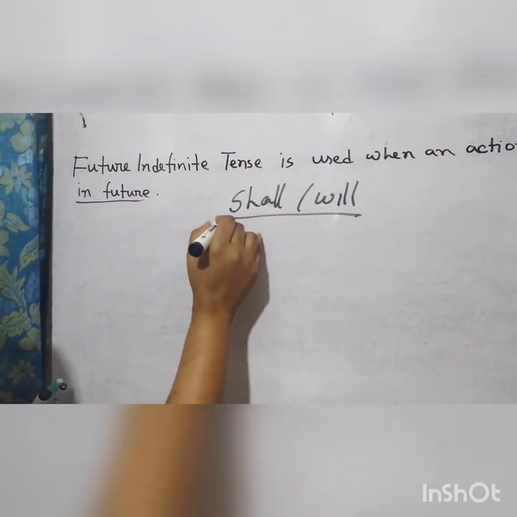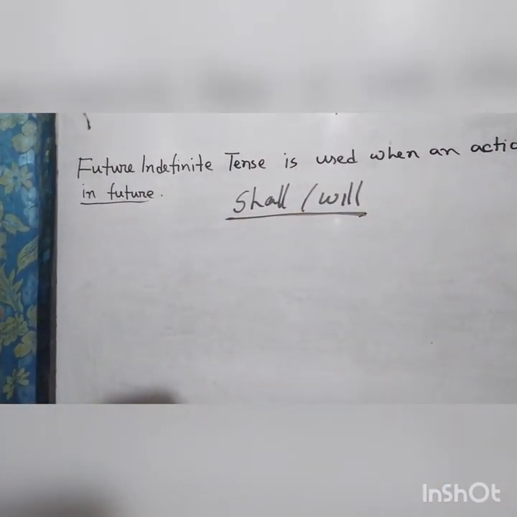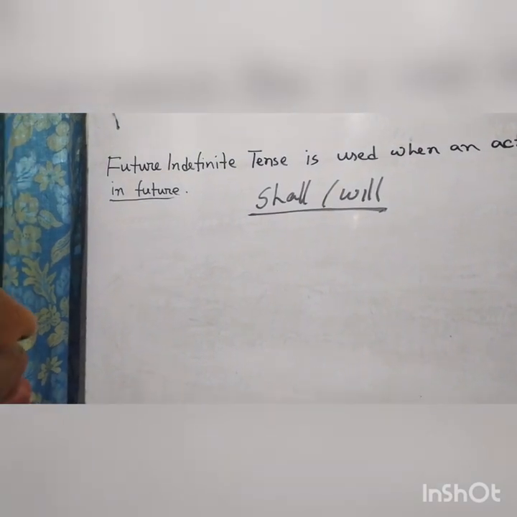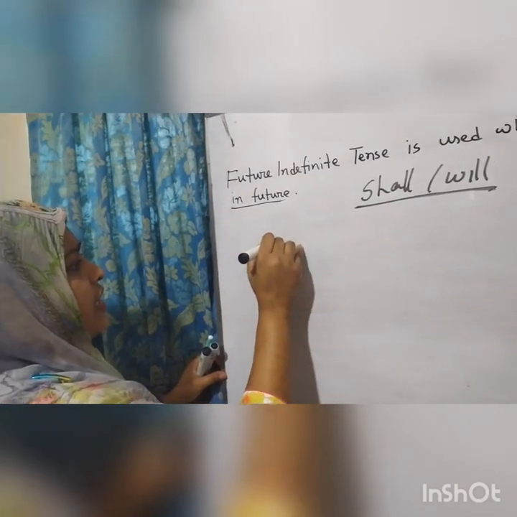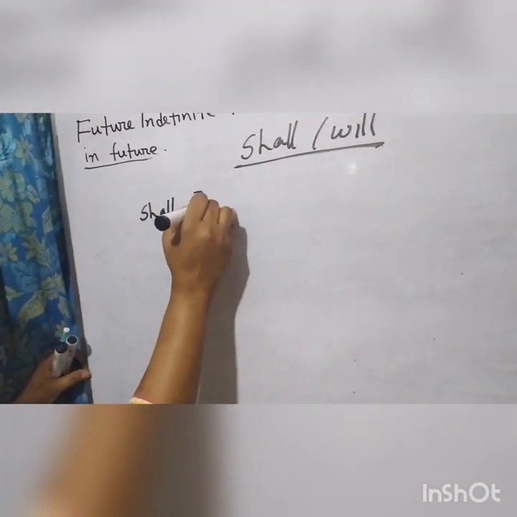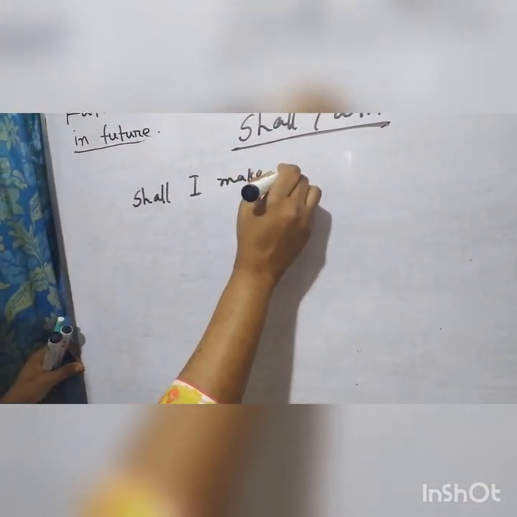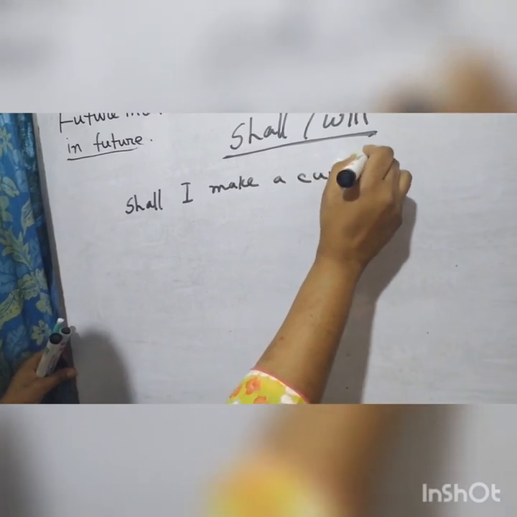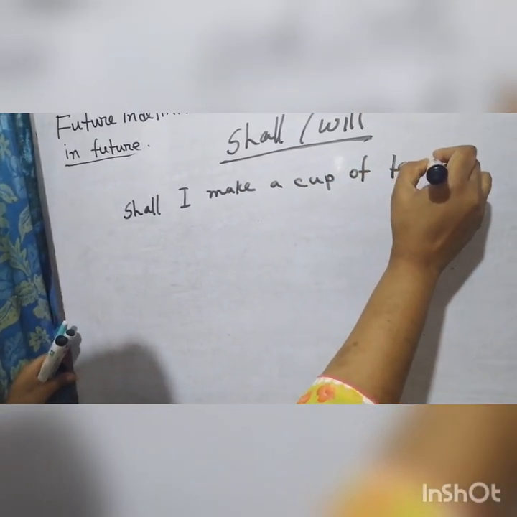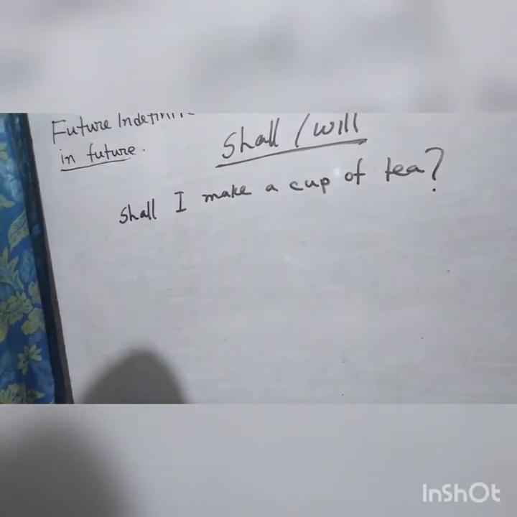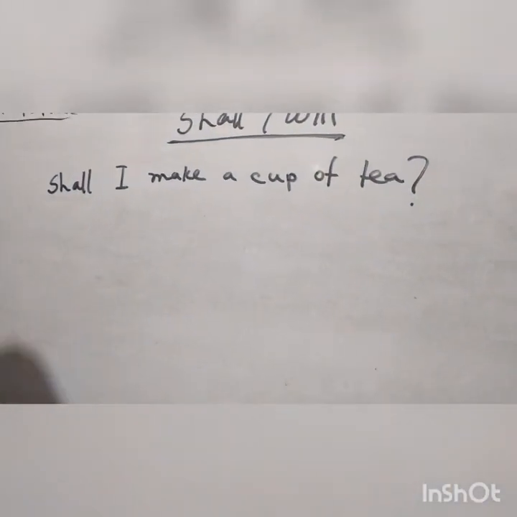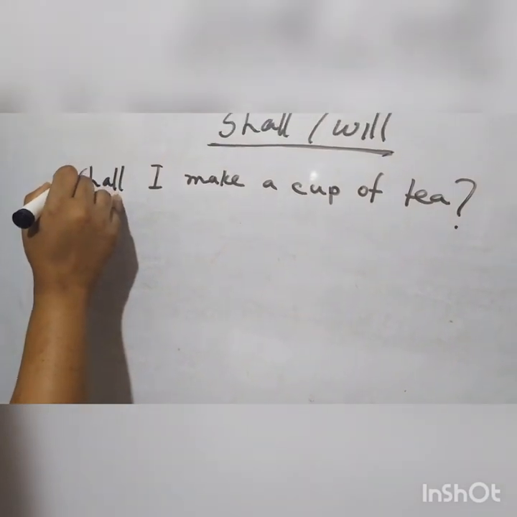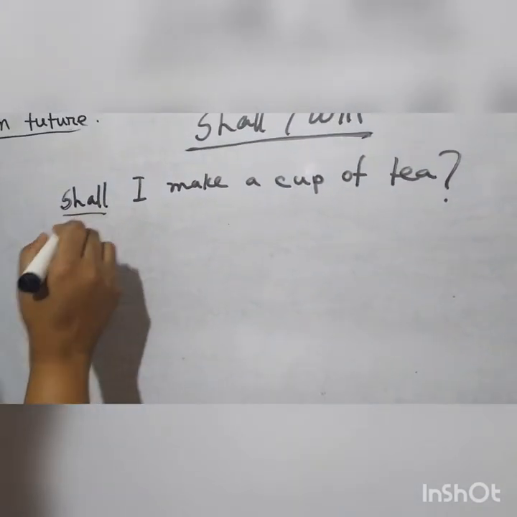For shall, when we use shall, it is for asking someone's permission or someone's opinion. Shall I make a cup of tea? Of course, it is an interrogative sentence, but I am asking someone's opinion here, so shall is used here.